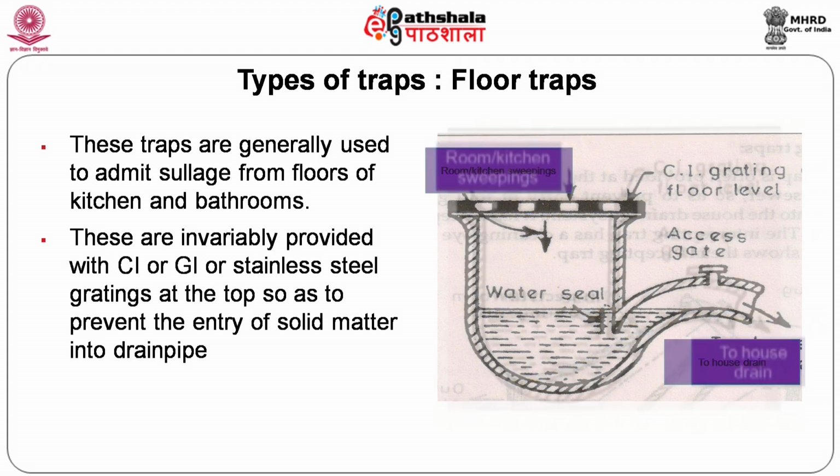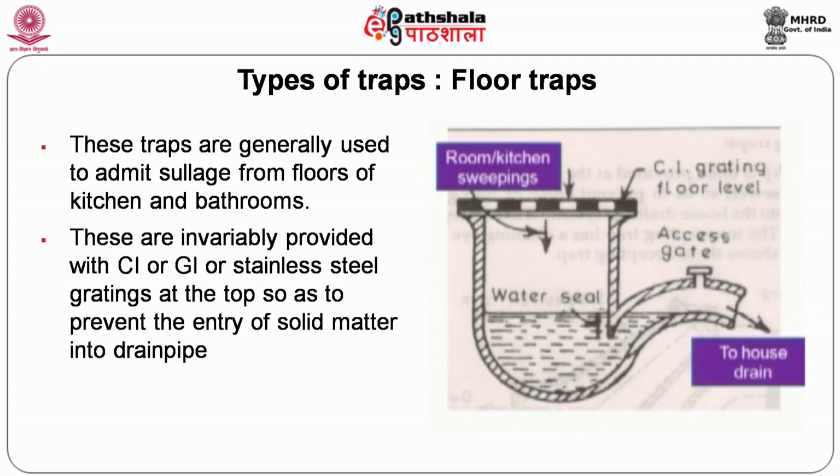So, here is the floor trap. The purpose of the floor trap is to receive the wastewater from kitchen and bathroom. The sewage water is going through the trap from the top. In the trap you have the water seal, which prevents the entry of gas from outside to inside. These are manufactured with cast iron or galvanized iron.